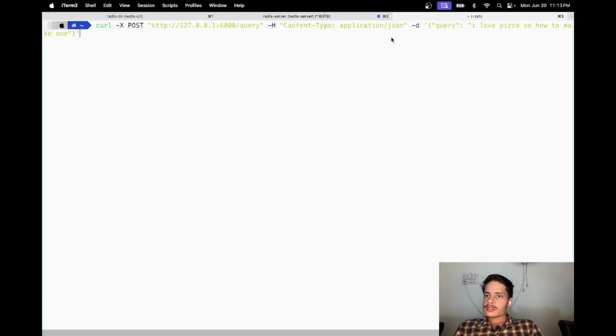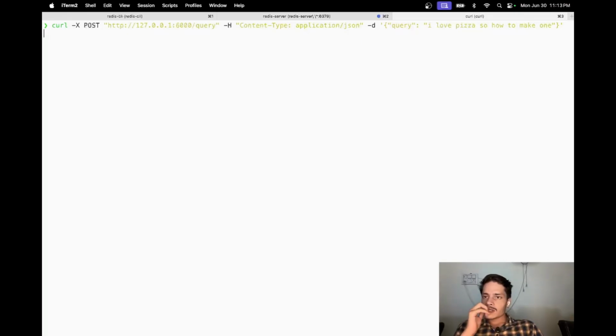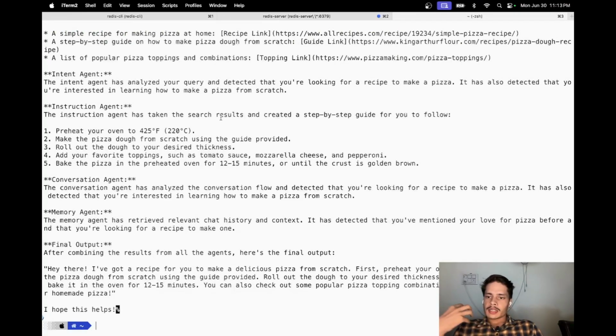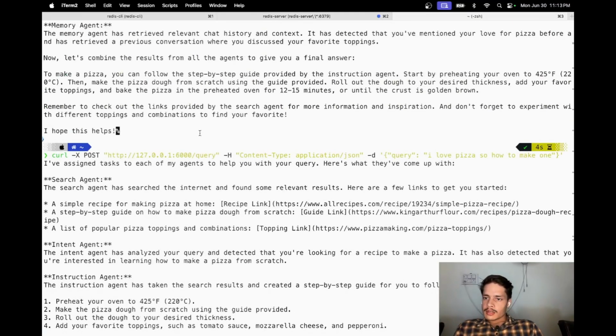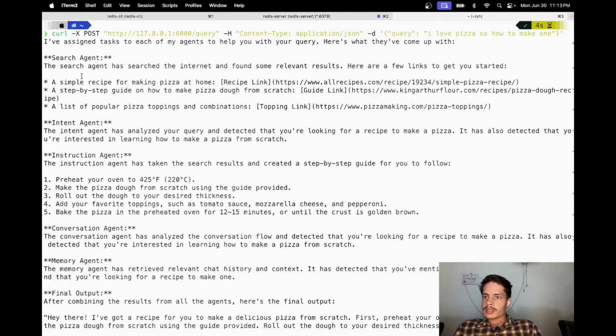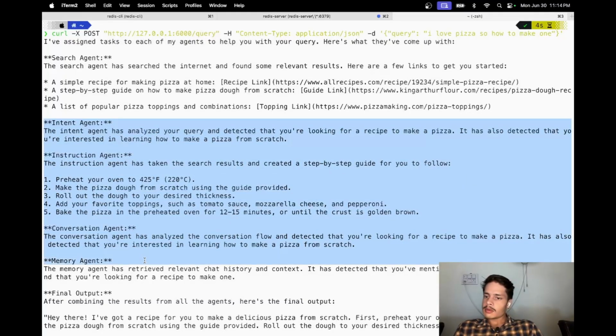If I just run it, you will see it creates the response by taking the individual responses from all the other agents. Here it lists all the agents: the search agent, then the intent agent, then the instruction agent, the conversation agent, and then the memory agent.